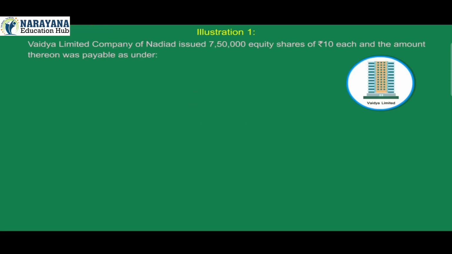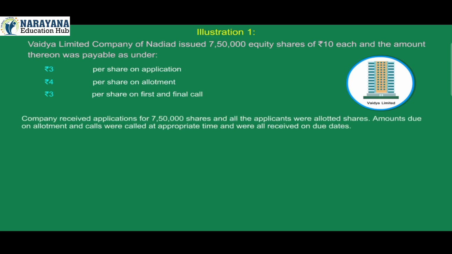Illustration 1. Vaidya Limited Company of Nadia issued 7,50,000 equity shares of rupees 10 each, and the amount thereon was payable as under: rupees 3 per share on application, rupees 4 per share on allotment, rupees 3 per share on first and final call. Company received applications for 7,50,000 shares, and all the applicants were allotted shares. Amounts due on allotment and calls were called at appropriate time and were all received on due dates. Pass journal entries for the above transactions in the books of the company.